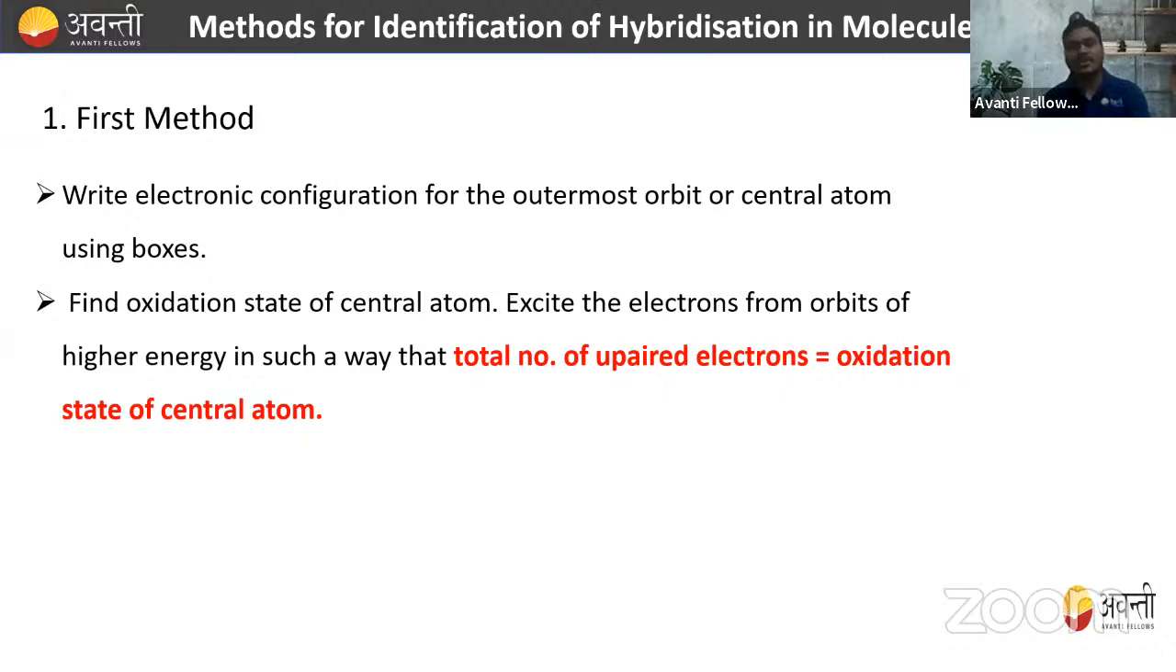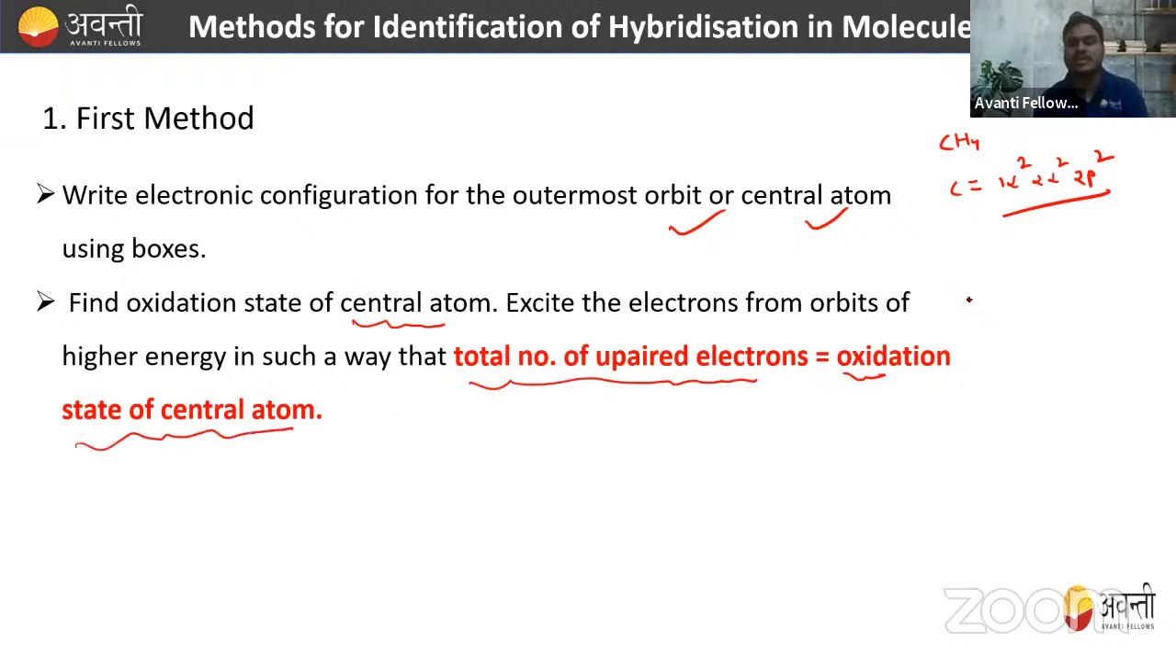Write the electronic configuration for the outermost orbit of the central atom. For example, for CH4, just write the electronic configuration of the central atom. Here the central atom is carbon, so write the electronic configuration: 1s2, 2s2, 2p2. Find the oxidation state of the central atom. Excite the electron from orbitals of higher energy in such a way that the total number of unpaired electrons is equal to the oxidation state of the central atom. Here the oxidation state of the central atom is +4.